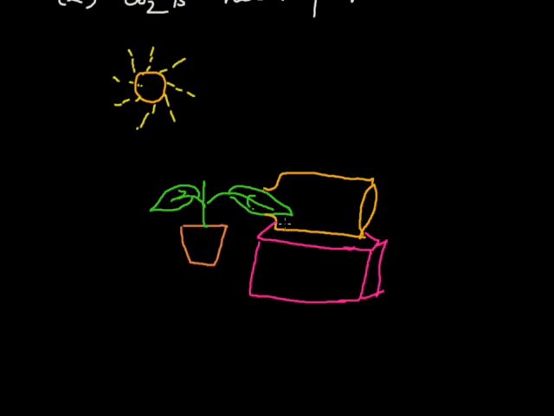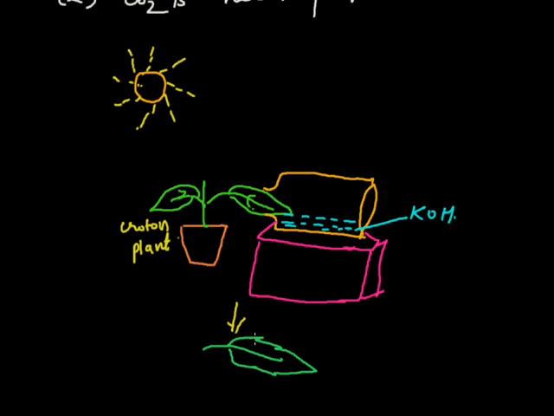This bottle has KOH, and this is a wide mouth bottle. This is a croton plant, and here I am showing a leaf with starch and no starch. So this is the starch region, and this is the no starch region. Now this is an experimental setup.